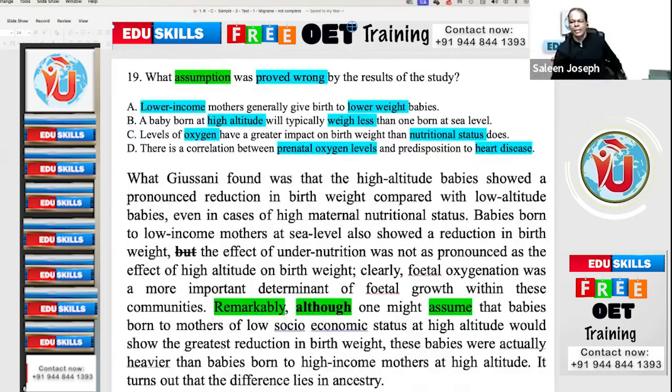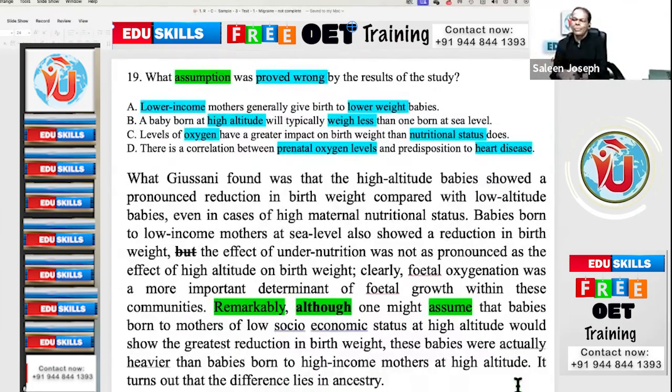That was the assumption. Although one might assume that babies born of mothers of low socioeconomic status at a high altitude would show the greatest reduction in birth weight, these babies were actually heavier than babies born to high-income mothers at a high altitude. The fact found out in this study is that lower income mothers have higher weight babies.